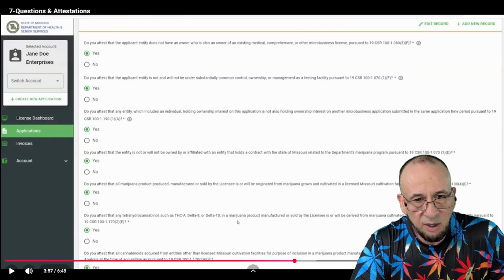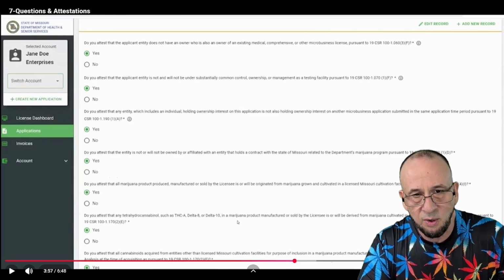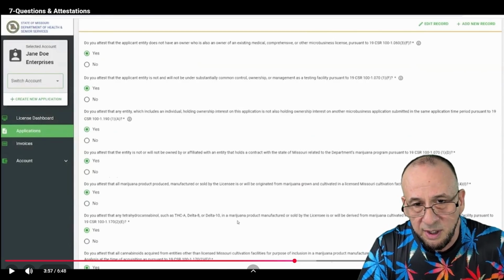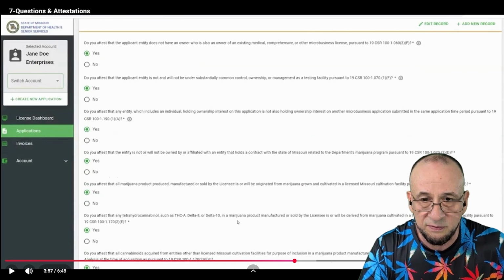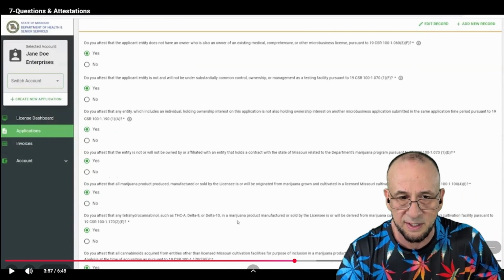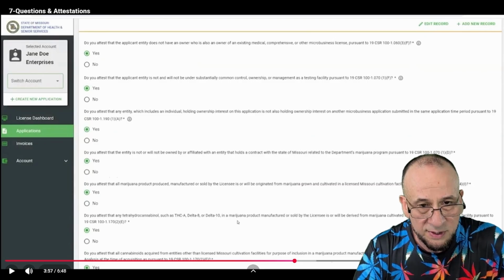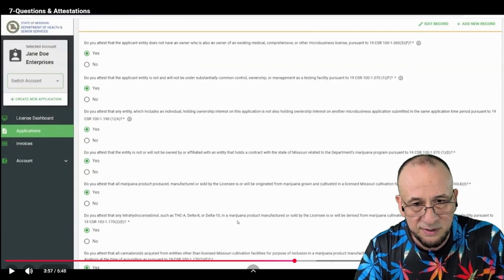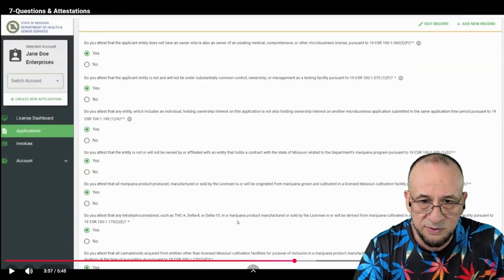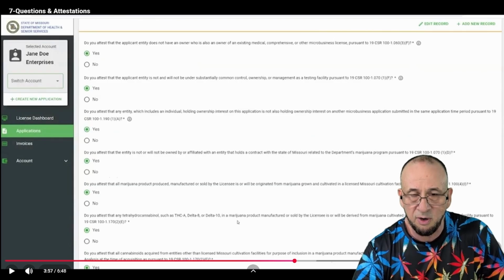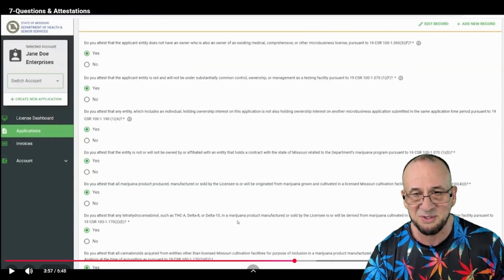Do you attest that all marijuana product produced, manufactured, and sold by the licensee will be originated from marijuana grown and cultivated in the licensed Missouri facility? Do you attest that any tetrahydrocannabinol, such as THCA, Delta 8, or Delta 10 in marijuana product manufactured or sold by the licensee will be derived from marijuana cultivated in Missouri legally?